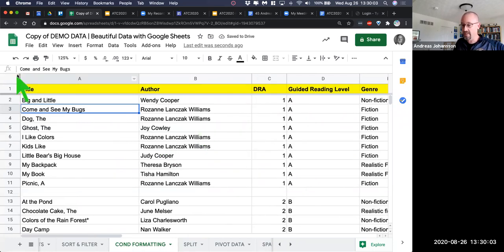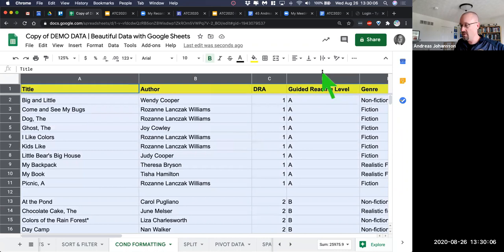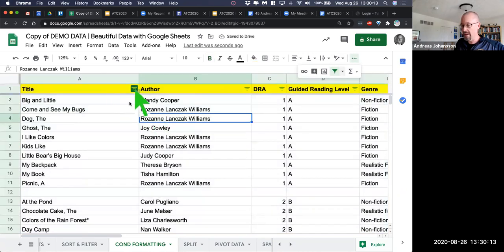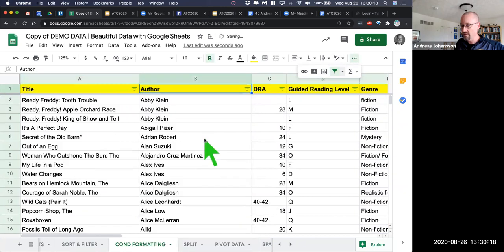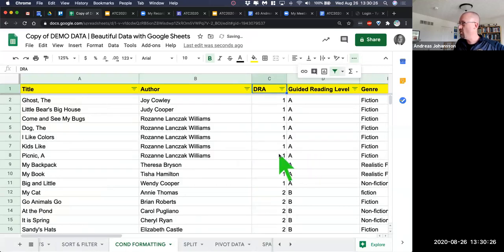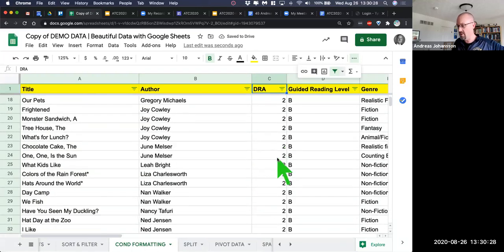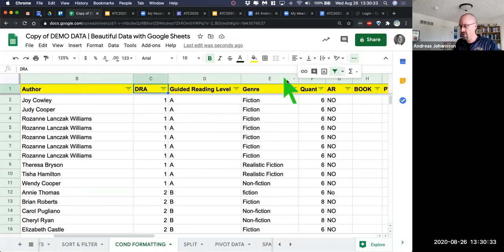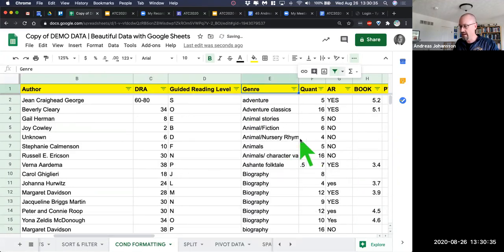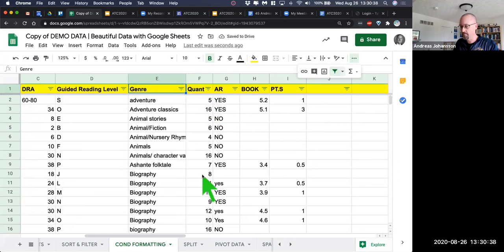I'm going to highlight the whole sheet. So this is building on what we did before. Then I'm going to filter that, and then we can sort by whatever we want. We can sort by the title. We can sort by the author. So now, within just 15 seconds, we have a usable spreadsheet. We can also sort by DRA level, and those are numbers, and so the spreadsheet understands what those are. Same thing with the guided reading level. Fiction we could sort by. And then obviously we have quantity, how many we have left.